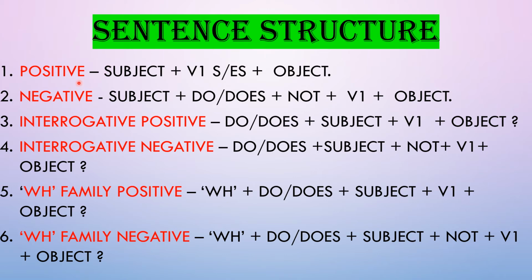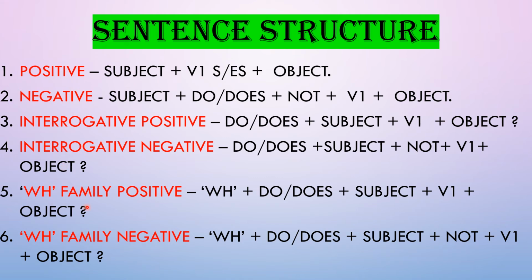So when it is a positive sentence in present indefinite tense, the sentence structure is like first subject, then first form of verb with s or es, and then the object. When it is a negative sentence, we take the subject first, then do or does, whichever is applicable, then not, first form of verb, and object. When it is an interrogative positive sentence, we take the helping verbs at first. As you can see, it is do or does. Then subject, first form of verb, and object. In interrogative negative sentence, do, does will come first, then subject, not, first form of verb, then object.